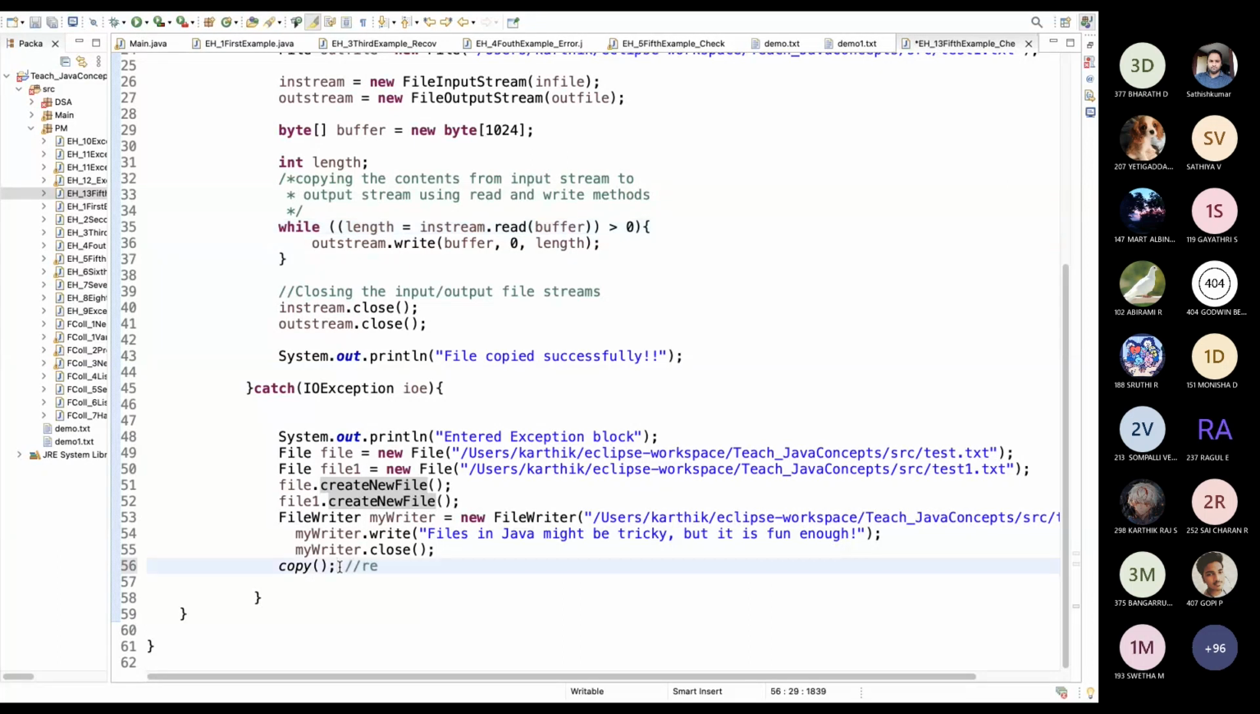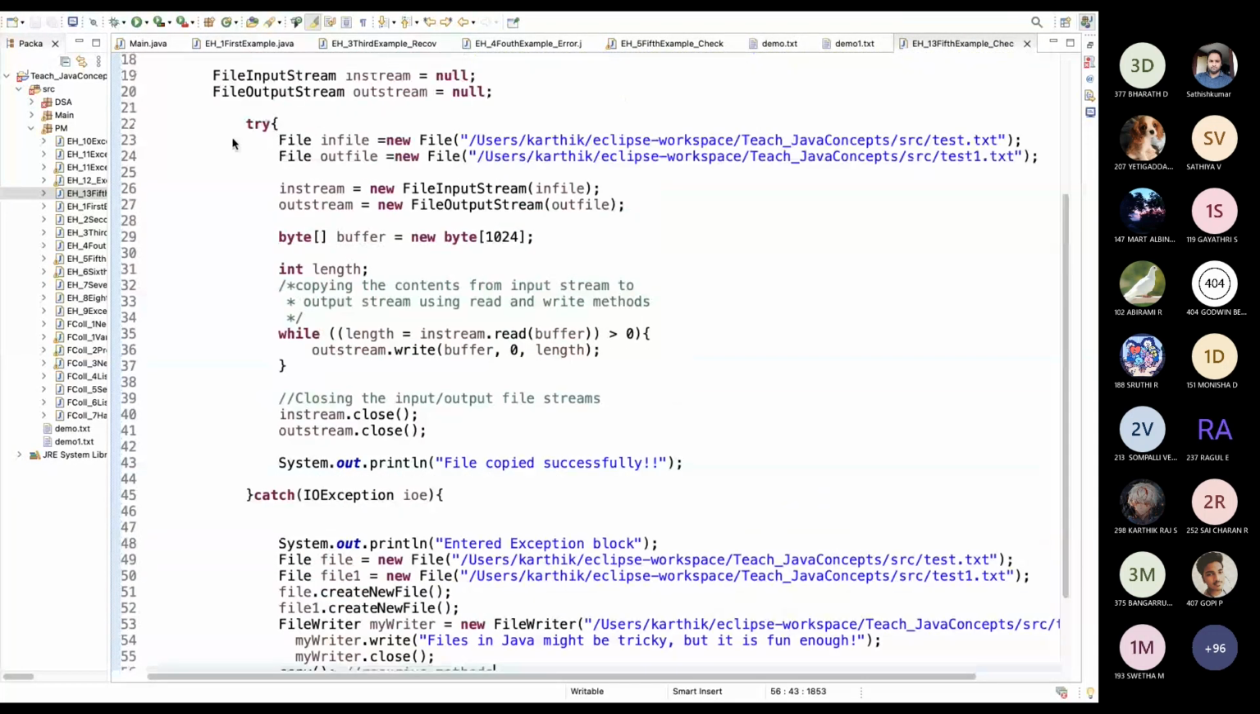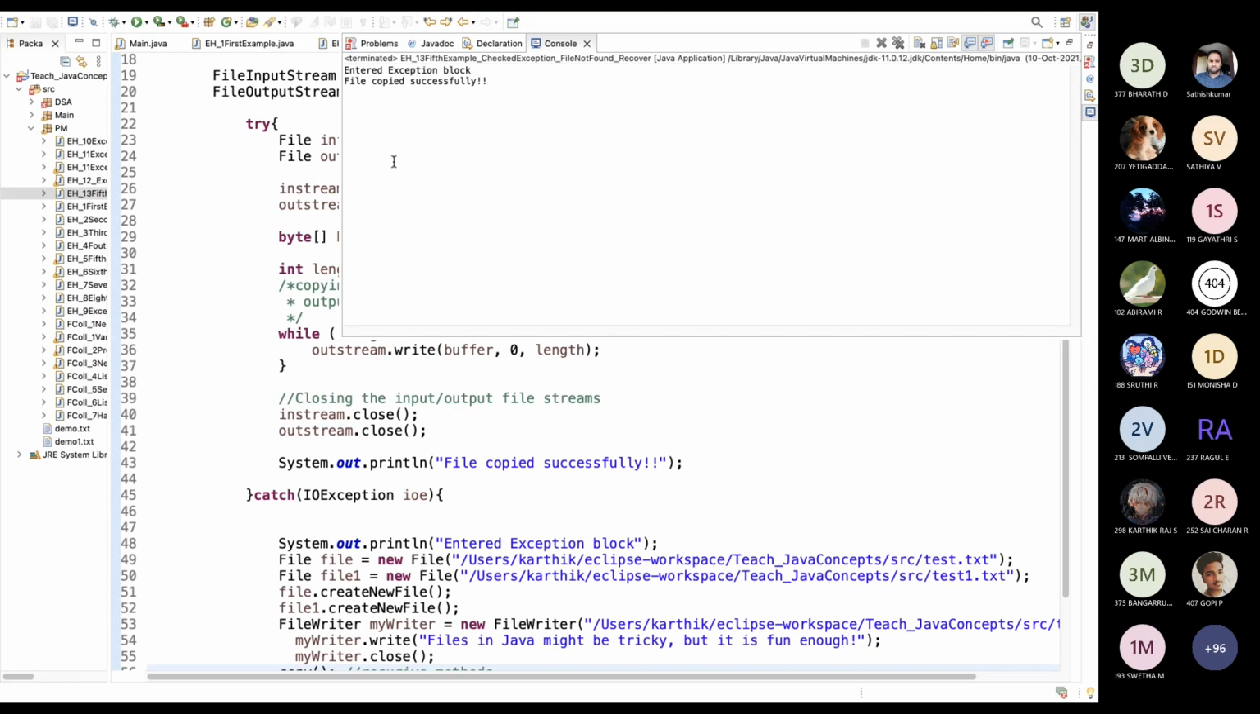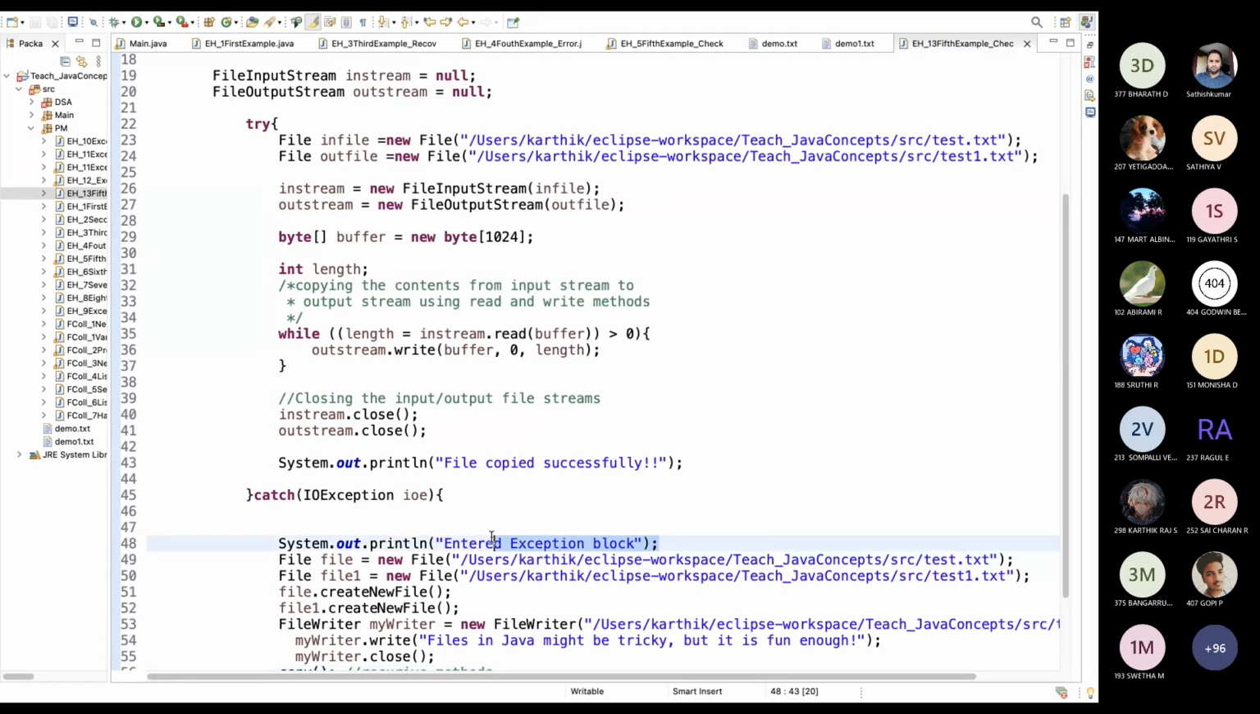These are called recursive methods. Did you guys study recursive methods? A method calling itself is called a recursive method. Okay, I will run the program. You can see there is no such file, so I'm calling it again. See, it entered the exception block, so this statement is printed: file copied.